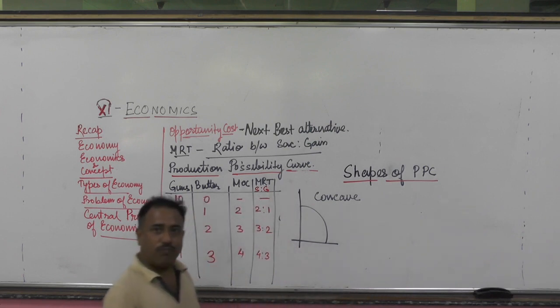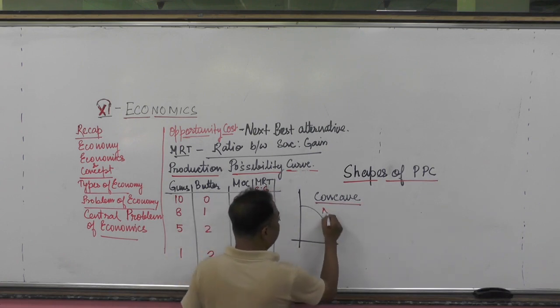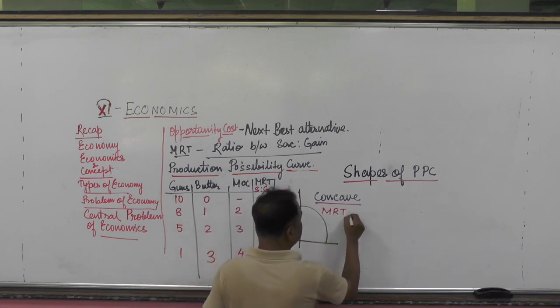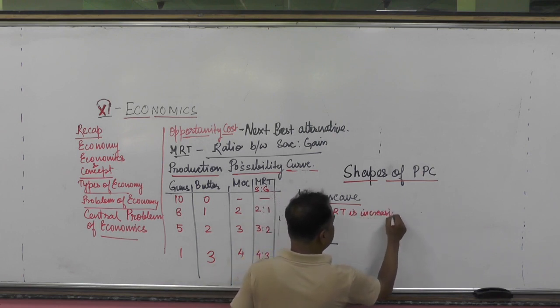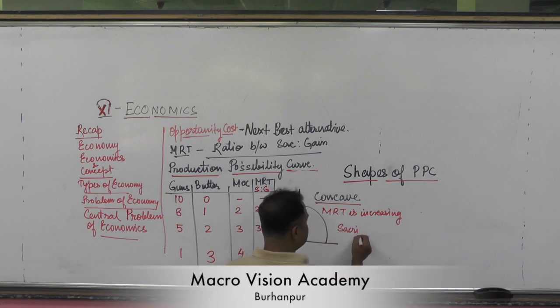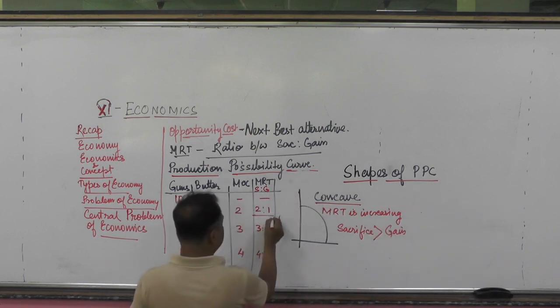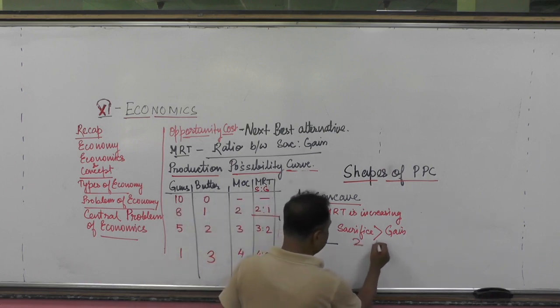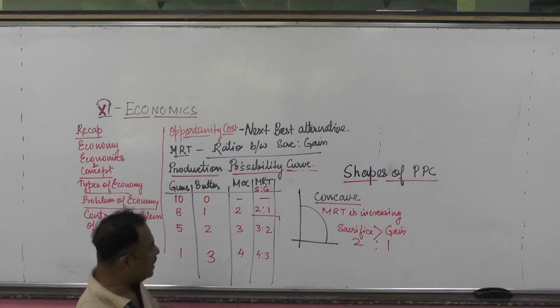See here, when the PPC curve is concave, MRT is increasing. MRT is increasing means when sacrifice is greater than gain. See here, sacrifice 2 units and gain is 1 unit. So MRT is increasing, so that's why it is concave by shape.